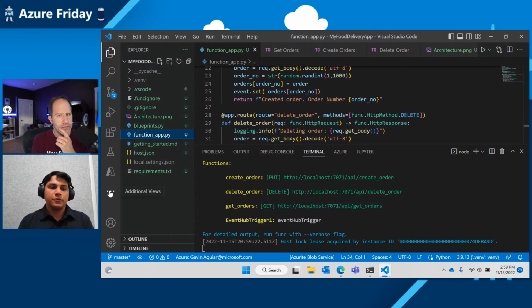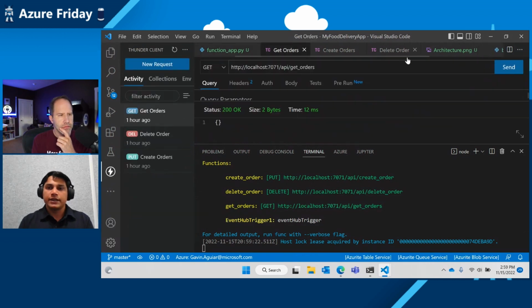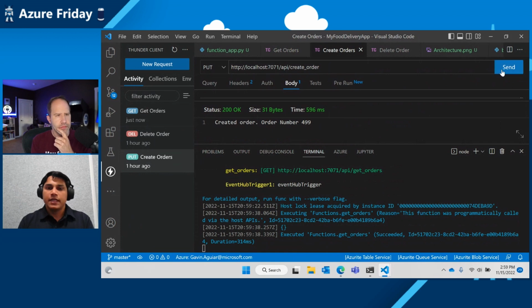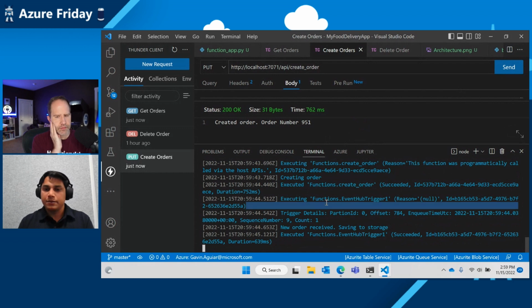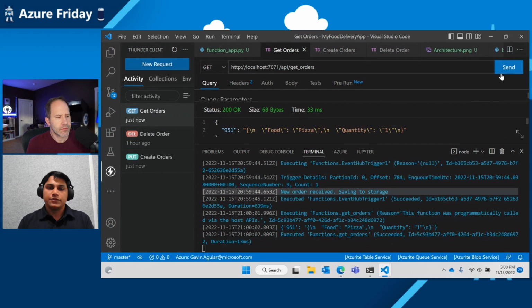We can quickly test it out if it's working correctly. Let's say I have get orders. Right now it's empty, so it's going to give me an empty list. Let's create something in it. I created the order. So if you see the logs, it creates the order. It executes the create HTTP trigger. It also executes the Event Hub trigger, and then it saves it to the storage account. So a new order has been created with order 951. Let's run this, and you see the order is shown up in the list of orders.